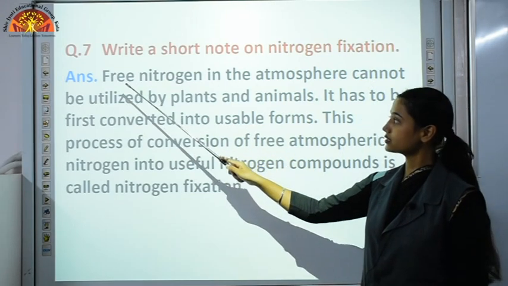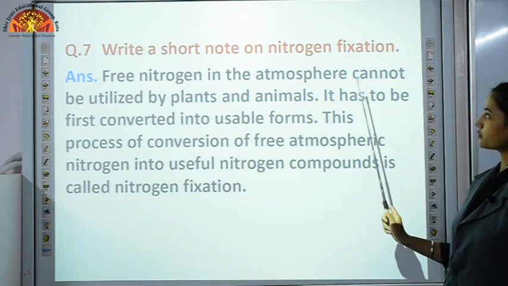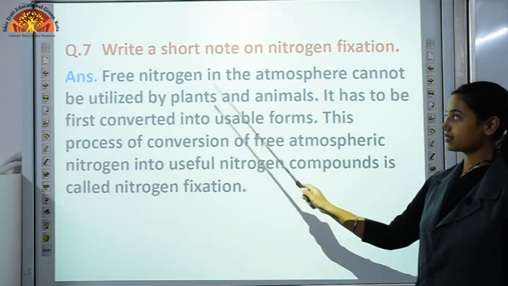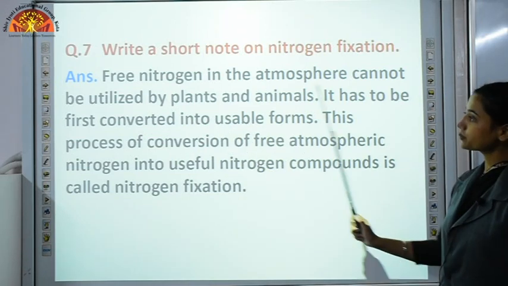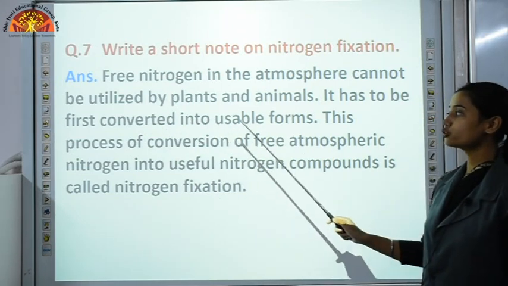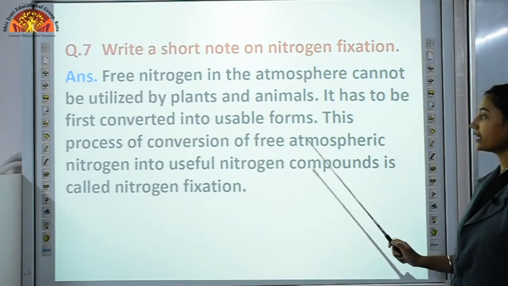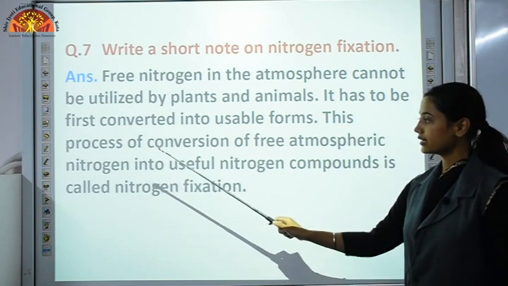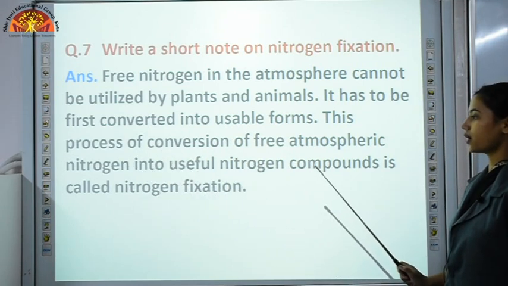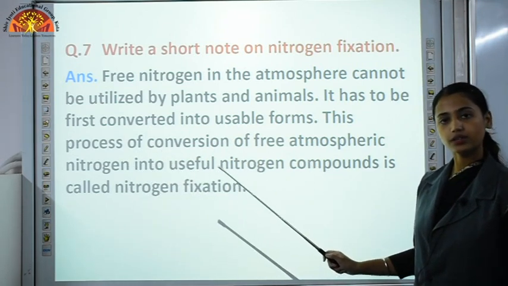Let's read out the answer. Free nitrogen in the atmosphere cannot be utilized by plants and animals. It has to be first converted into usable forms. This process of conversion of free atmospheric nitrogen into useful nitrogen compounds is called nitrogen fixation.